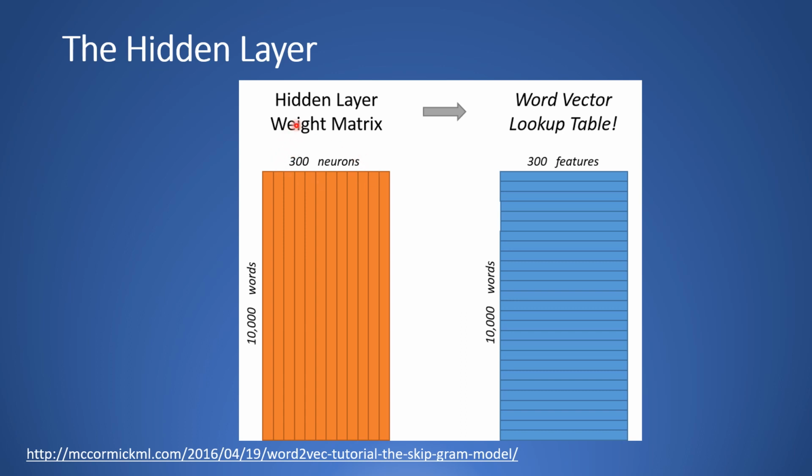So the hidden layer is going to be represented by a matrix with 10,000 rows, one for each word in the vocabulary, and 300 columns, one for every hidden neuron. If you look at the rows of this weight matrix, they are actually our word vectors. So in this way, we have a word vector lookup table from our hidden layer weight matrix.